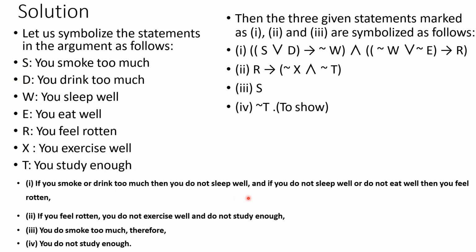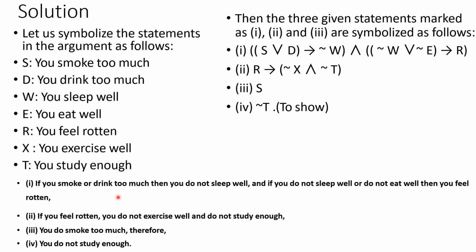D. Then sleep, not sleep well. So sleep well, I am putting it as W. And then eat well, E. And then feel rotten, R. And then you can see exercise well, X. And study enough, that is T. So we will see how we can convert these facts into simple form.